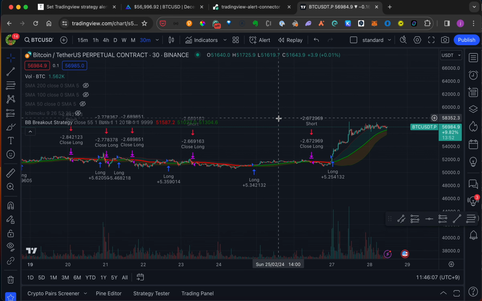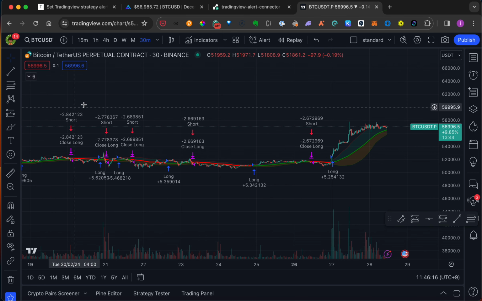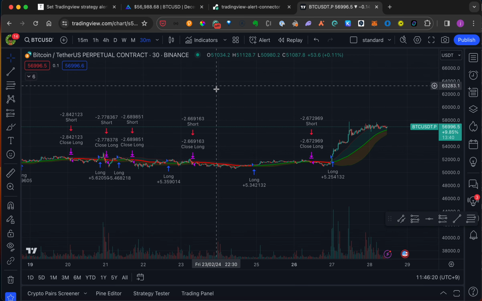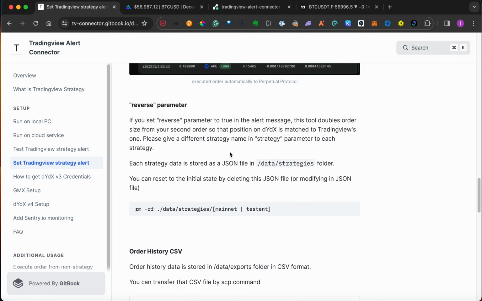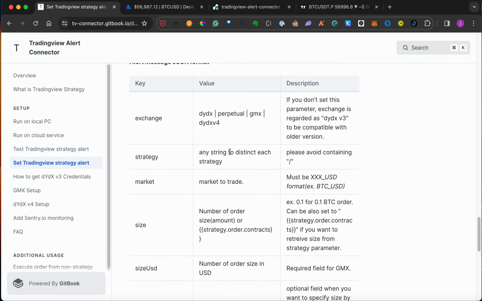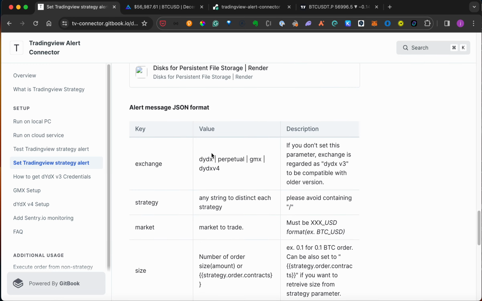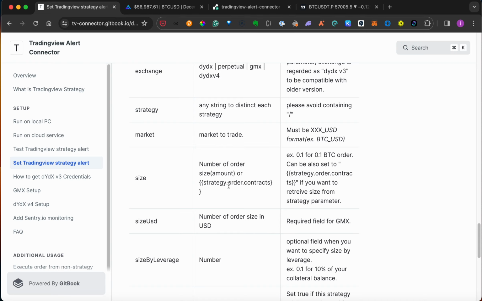Then we're going to set up an alert in TradingView. This video is an example. We're going to run this Bollinger Band strategy for BTC, and the time interval is 30 minutes. The alert message you set on TradingView must be in JSON format, and it's the same format as described here.